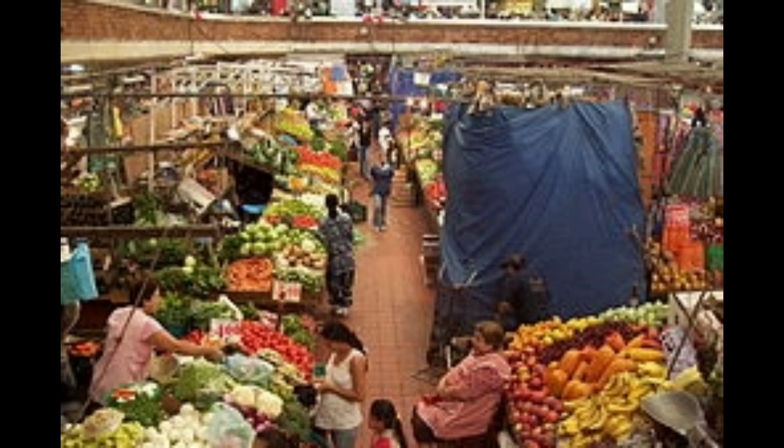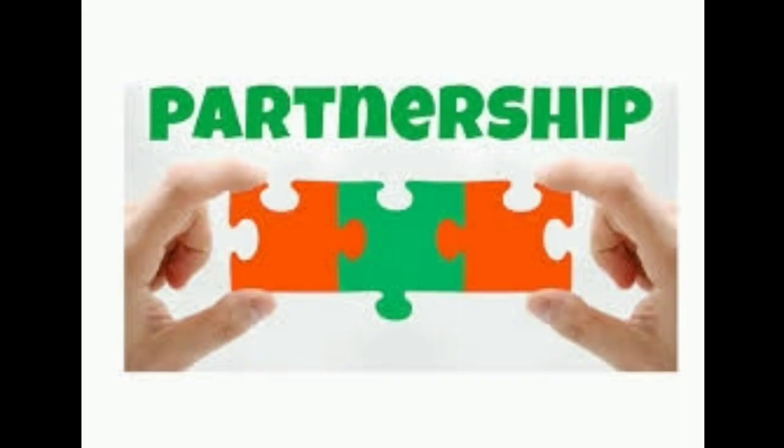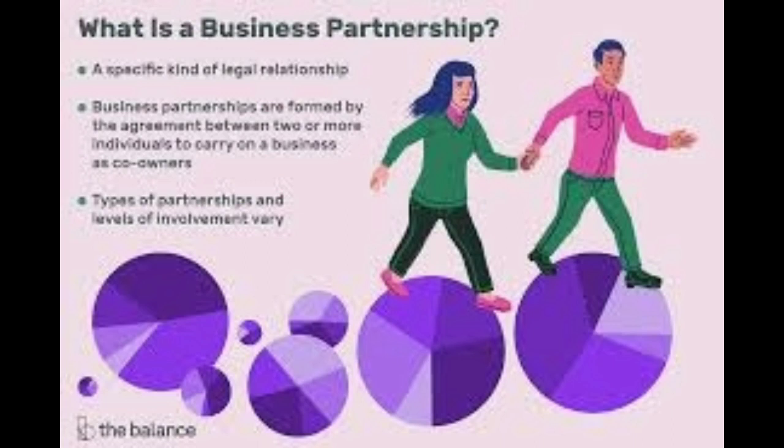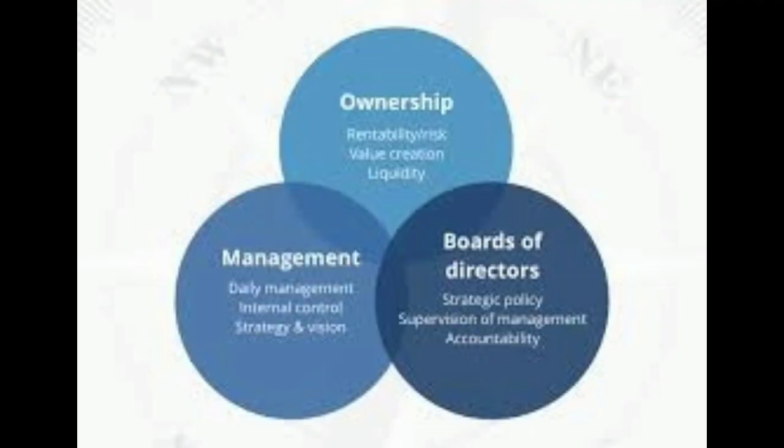Proprietorship of a company depends upon the type of the company. There are three types of companies. First one, sole trade business. Sole trade business means there is only one person; he is the investor and he is the owner. And partnership business. Partnership business means there should be a minimum of 2 members and a maximum of not more than 100 members. And company. Company means shareholders are the real owners of the business, meaning equity shareholders are the real owners. The sole trade business, partnership and company we will study in the ongoing lectures.